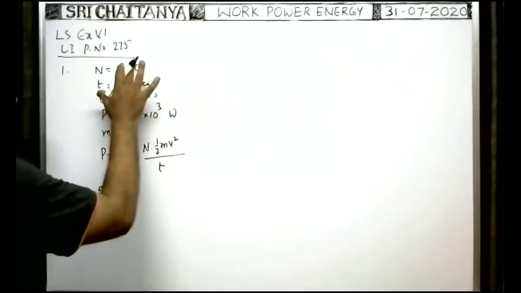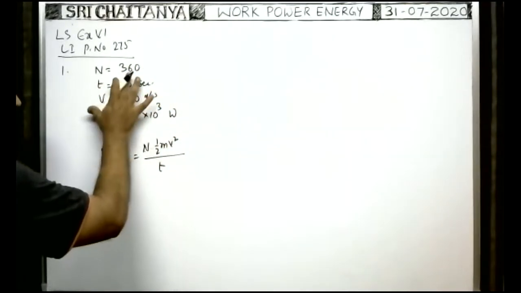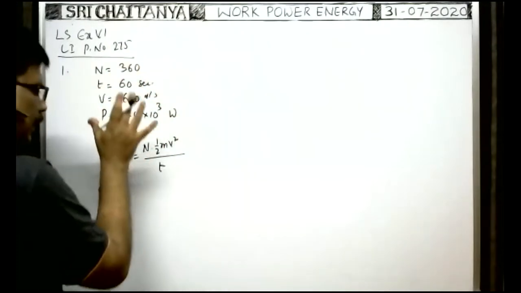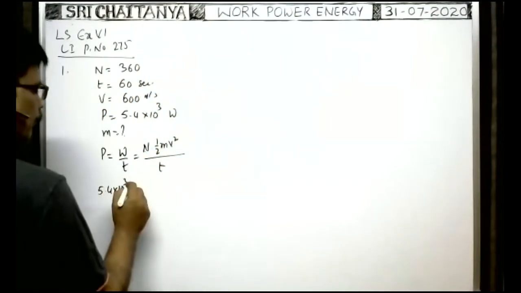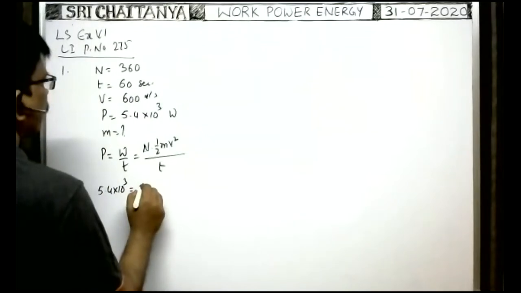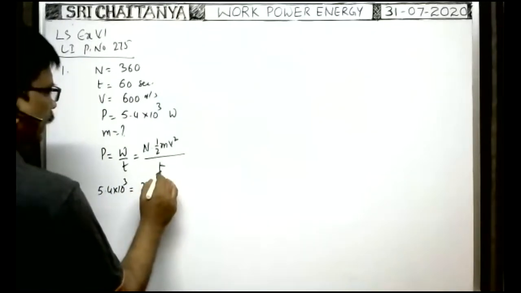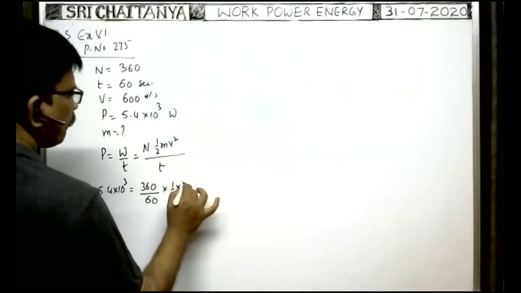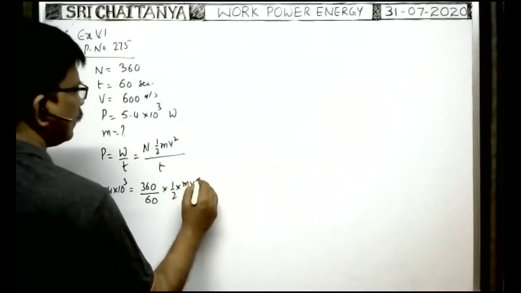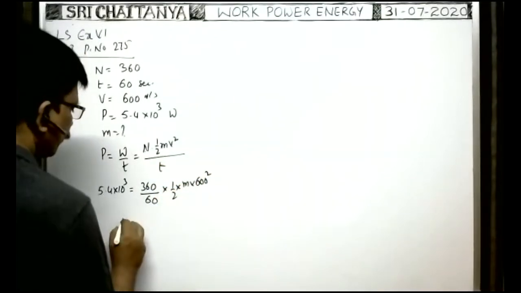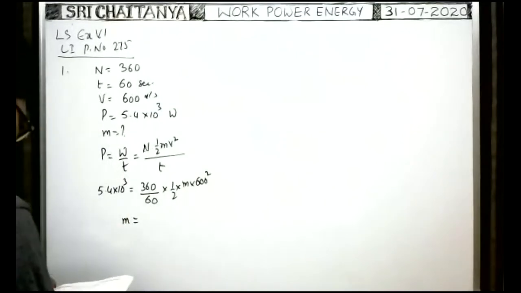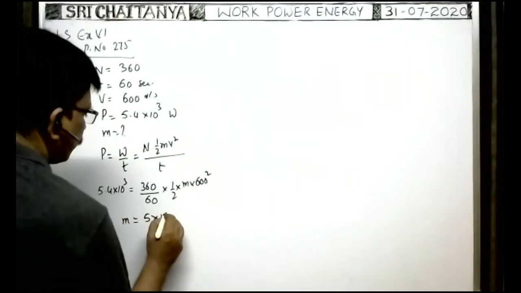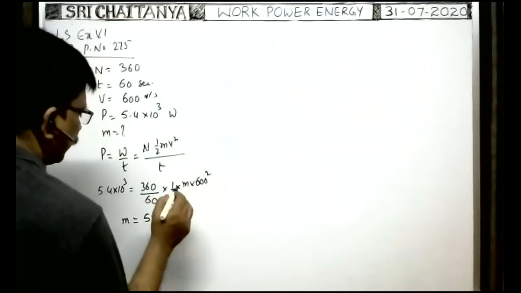While substituting the data, you check the units of all the physical quantities. If all are not in the same system, you convert them and then you substitute. Do everything in SI system. That is equal to n, number of bullets 360, by time, 60 seconds. Time must be in seconds. Half, mass of bullet we have to find, into v, 600 square. From this, if you find the mass of each bullet, after simplification, you will get 5 into 10 to the power minus 3 kilogram.